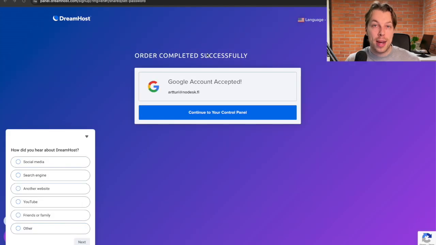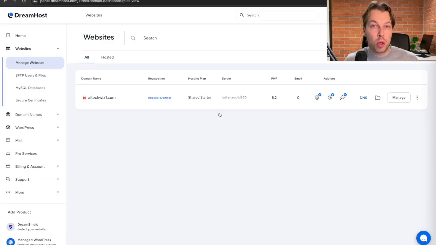Now, once you have signed up and once you have paid for your domain and your hosting, this is where it will lead you to. So now just click on Continue to your control panel. And now this is the dashboard of your Dreamhost hosting account, and you're not going to visit this that often. So basically, you might just need it for now because we're just going to install the WordPress behind our domain.